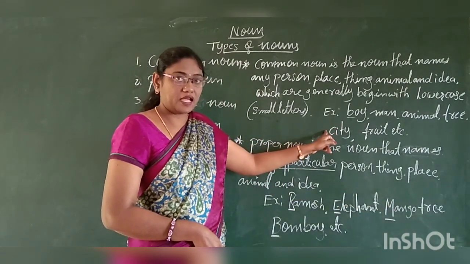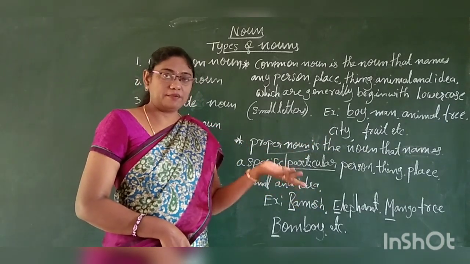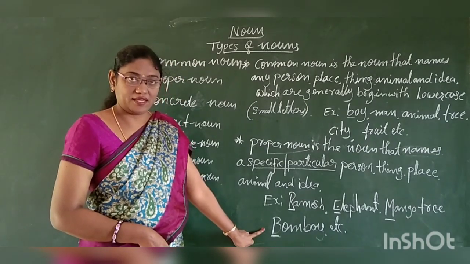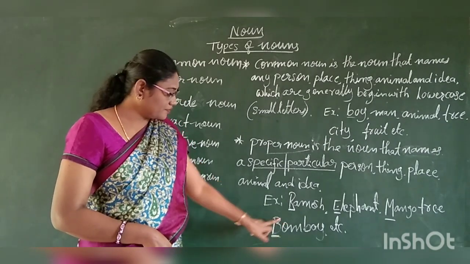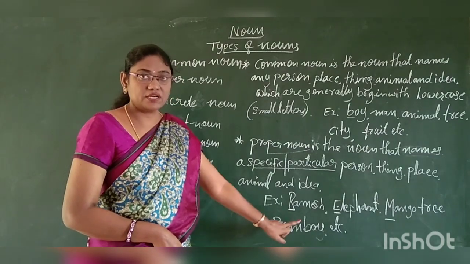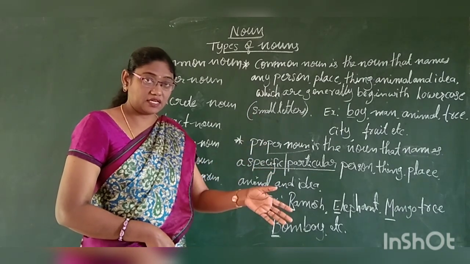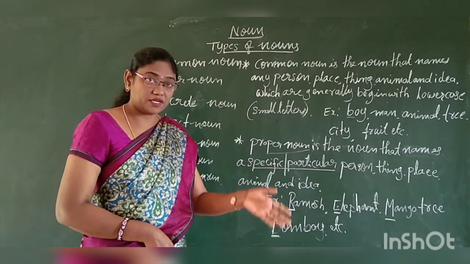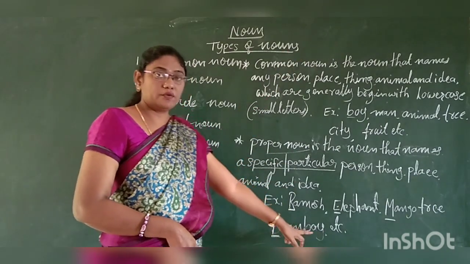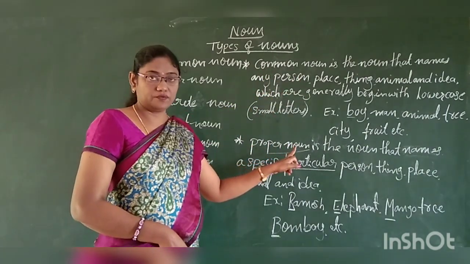Similarly, city. I mentioned city. It can be any city: Bombay, Calcutta, Delhi, Bangalore, etc. Here, I mentioned Bombay, and I started with a capital letter. I mentioned a particular Bombay, specific. This particular city, I am talking about a particular Bombay. See, this is what we call common noun and proper noun.